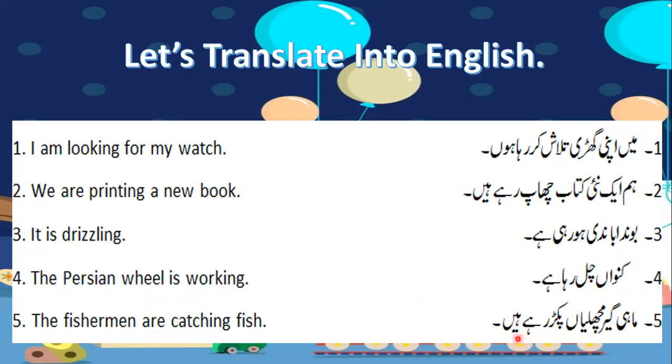माहीगीर मछलियां पकड़ रहे हैं. माहीगीर, who are माहीगीर? माहीगीर are fishermen. And माहीगीर पकड़ रहे हैं, that means there are many, so it's going to be men men. Okay, अगर एक माहीगीर की बात होती तो it would have been man man, because man man is singular and men men is plural. Because it is माहीगीर मछलियां पकड़ रहे हैं, that means there are many fishermen over there, many माहीगीर, so I will put a men men here.